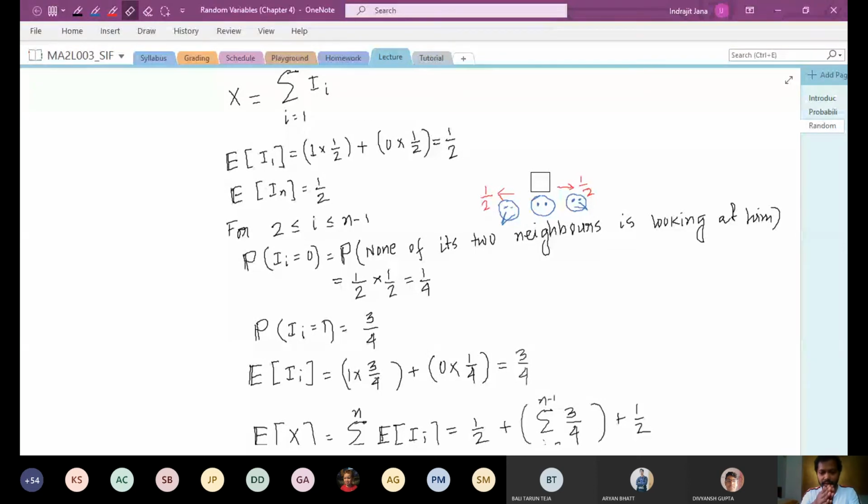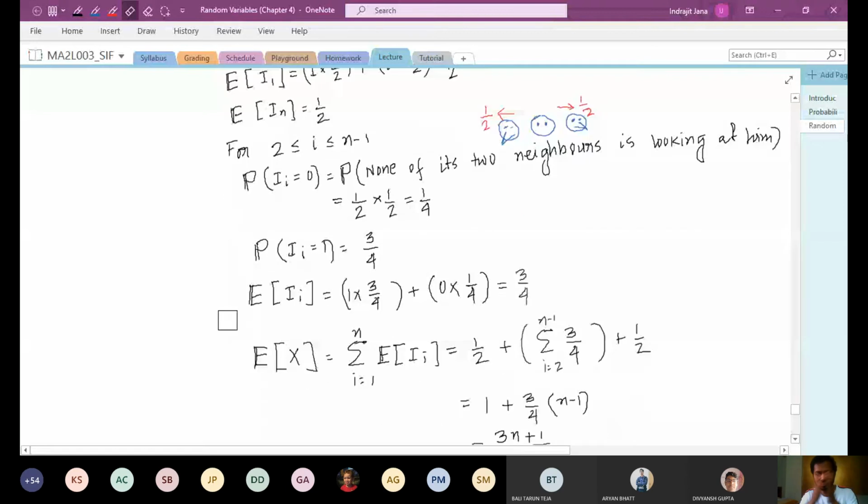So for any middle bird, the probability that it is not seen by either of its neighbors, which means both of its neighbors are looking away, is 1/4. And therefore, by simple logic, the probability that I_i is equal to 1 is 3/4, because I_i takes value either 1 or 0. If the probability of I_i equal to 0 is 1/4, the complement event, I_i equal to 1, is 3/4. And therefore, for all the middle birds, the expectation of I_i is 1 times 3/4 plus 0 times 1/4, which is simply 3/4.